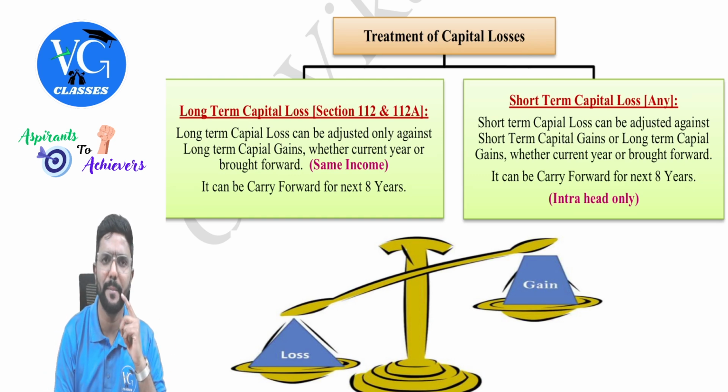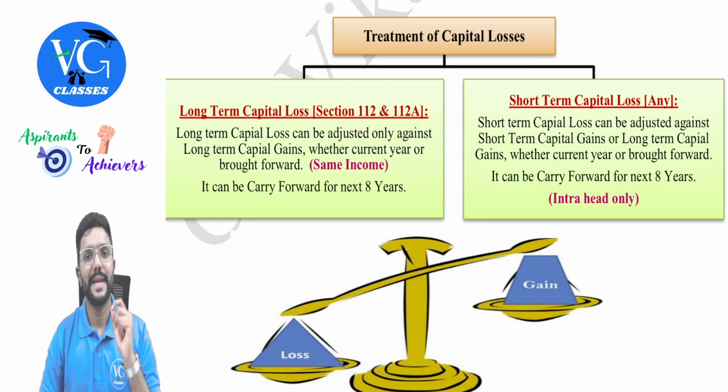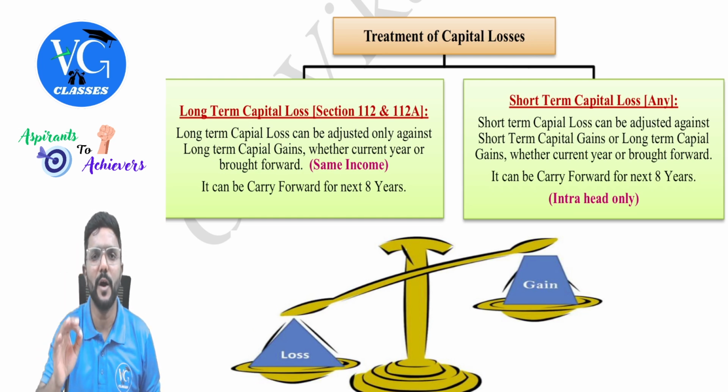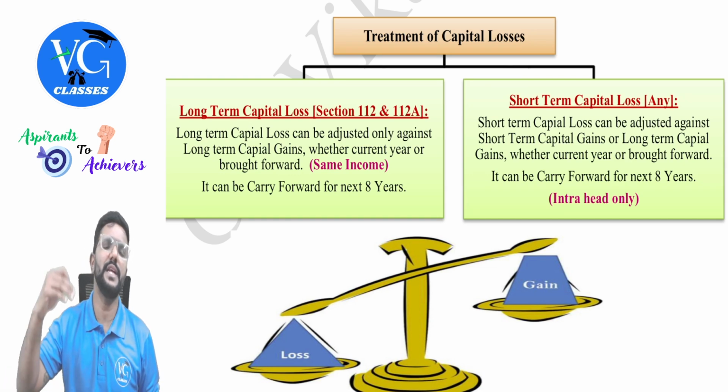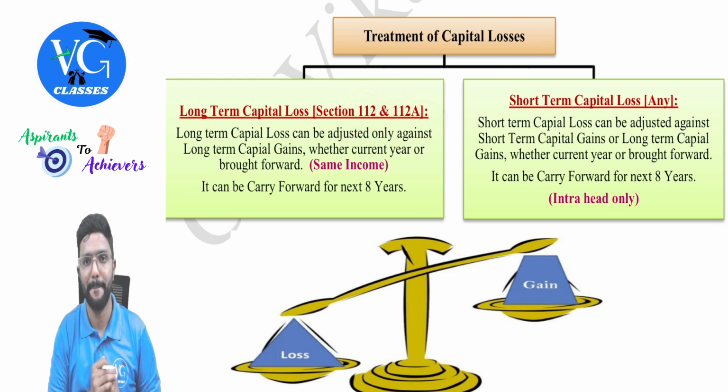Any long-term capital loss, whether under section 112 or 112A, can be adjusted only against long-term gain, whether in the current year or even if it is carried forward. In the current year, if you don't have any long-term gain, you can carry it forward to the next 8 years. And even when you carry forward, long-term capital loss can be adjusted only against long-term capital gain, whether under section 112 or 112A.